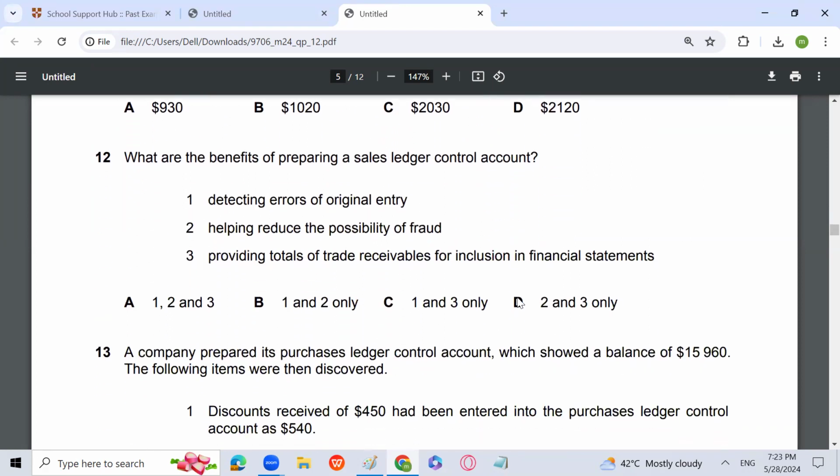What are the benefits of preparing a sales ledger control account? Detecting errors of original entry, helping reduce the possibility of fraud, providing total of trade receivables for including in the financial statement. So A, answer 1, 2, and 3. Both 1, 2, and 3, I think, is the answer.